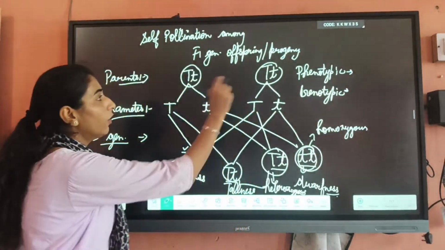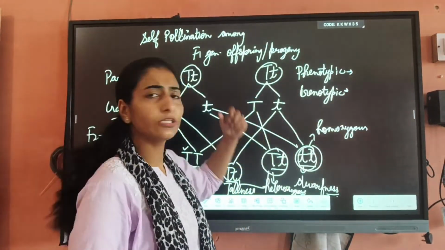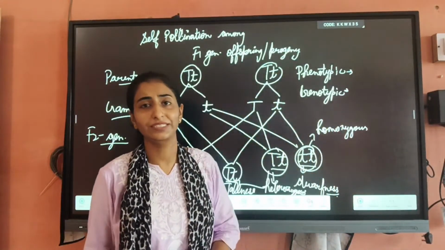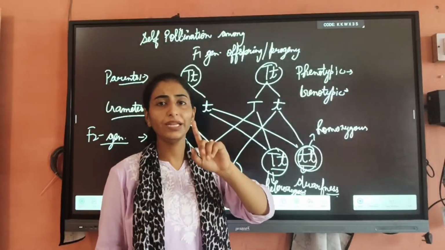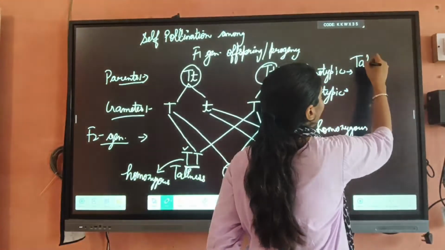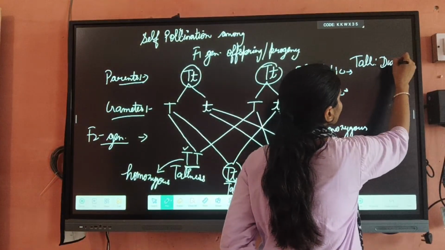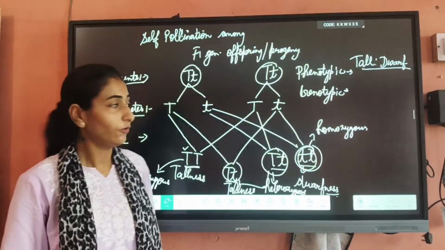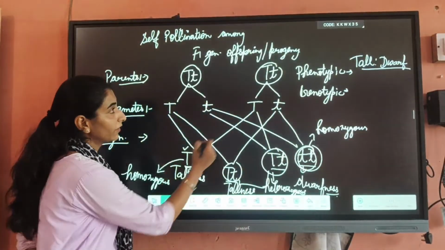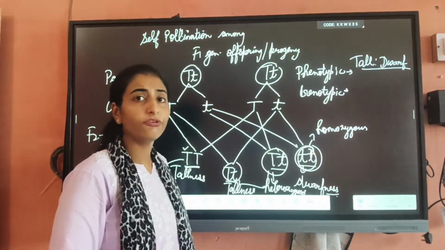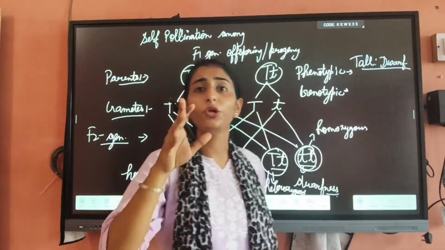So first of all, on the basis of phenotype. Now in this monohybrid cross, in this study of inheritance for one contrasting character, we have considered one character, and on the basis of that we see that it's showing tallness versus dwarf height. Here you will check how many offspring, or progeny, were tall.